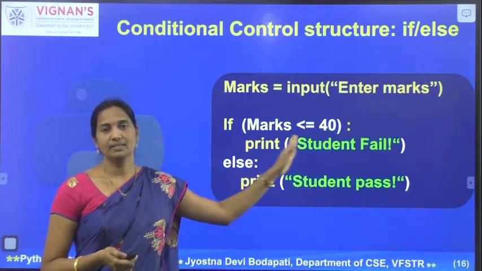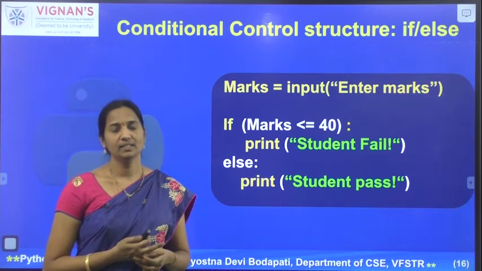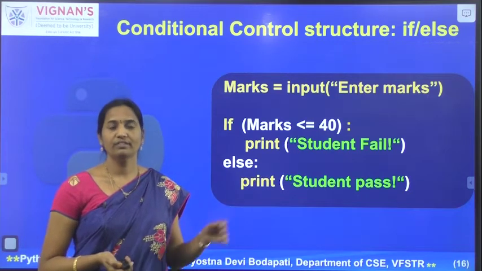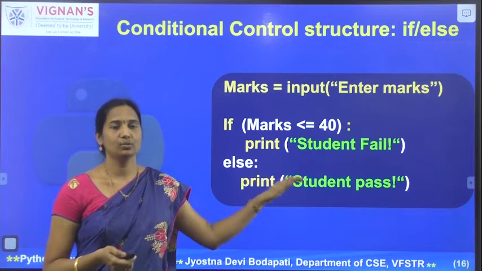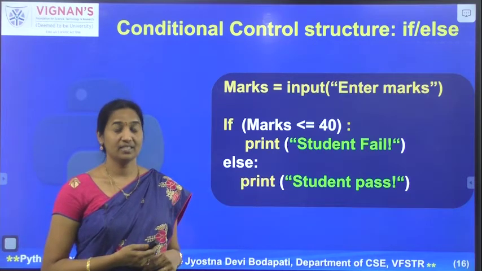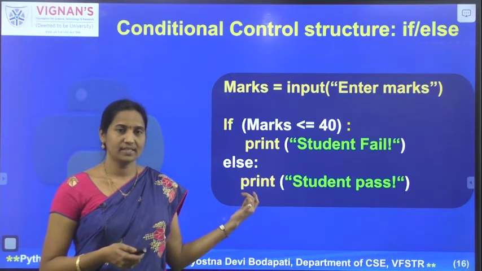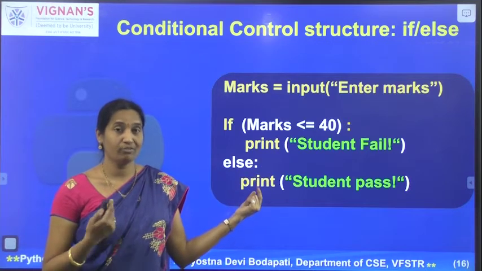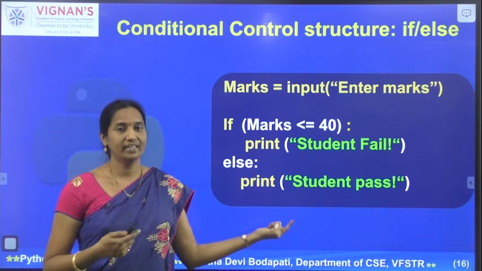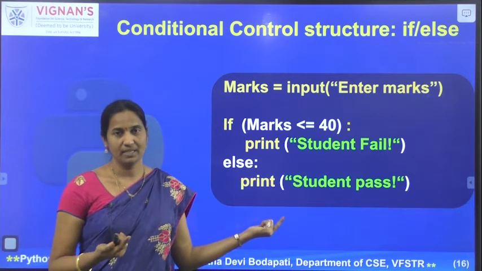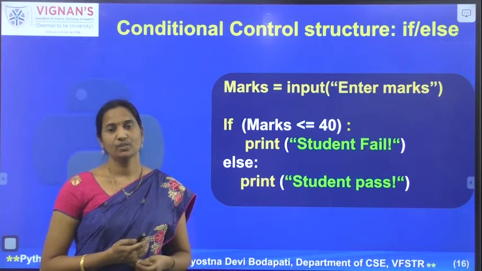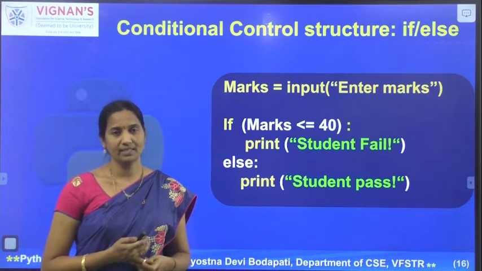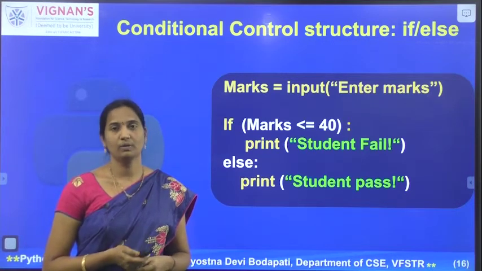So here marks is a variable which indicates the student marks. If the student marks are less than or equal to 40, then you are saying that the student is failed. And if the condition is false, that is, if the marks are greater than 40, then you are indicating that the student is pass. So that's how we can use if else statements, as a selection of one of the paths between the two possible paths.